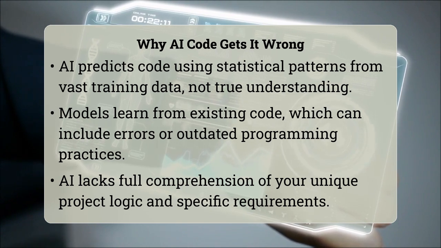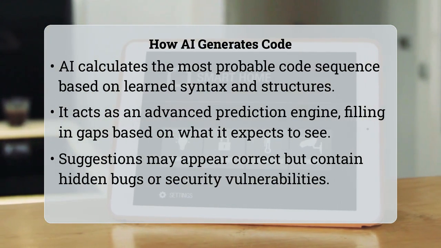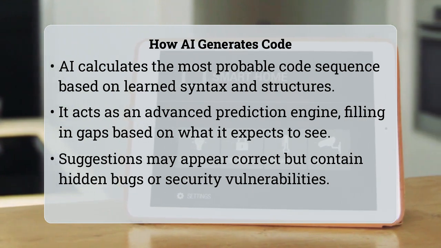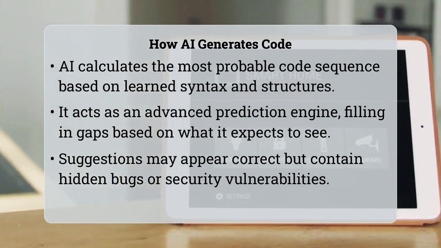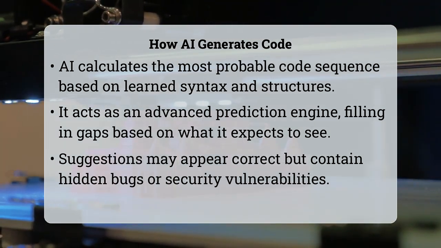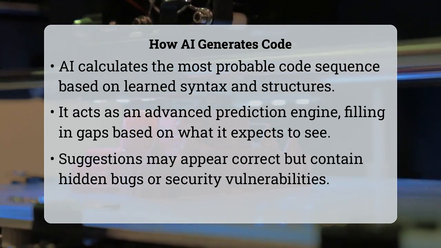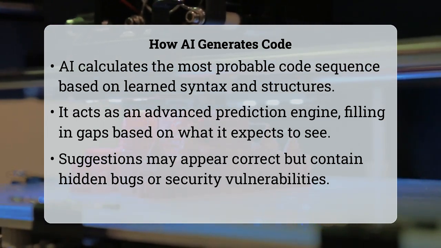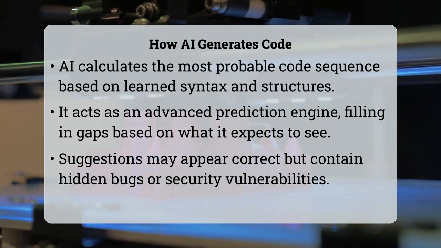The core mechanism behind this behavior lies in how large language models, or LLMs, learn. These models analyze massive amounts of existing code to identify common patterns, syntax, and structures. When you type, the AI is essentially calculating the most statistically likely code to follow your input, based on these learned patterns. It is like an incredibly sophisticated autocomplete feature for developers.